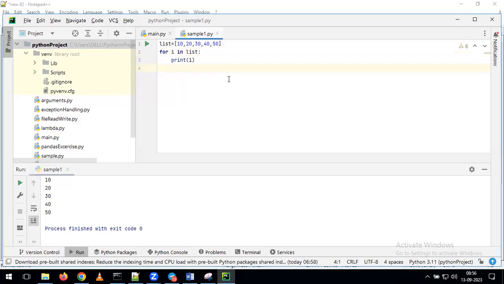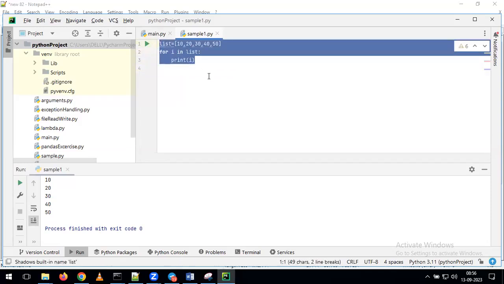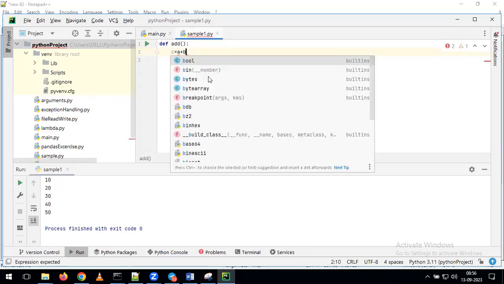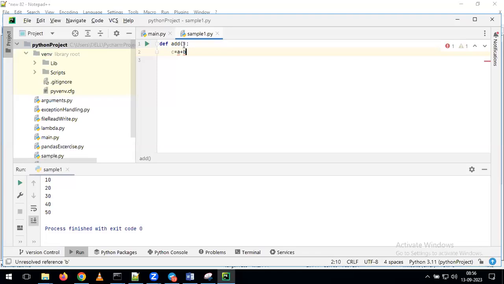Now, for example, I want to create a small function. Help me, how do we create the addition function? What do we need to do? def add. We have to give def, space, then the function name, then a colon. After that, you can specify what you want to do inside it. So I'm giving c = a + b. Here I am giving a, b.